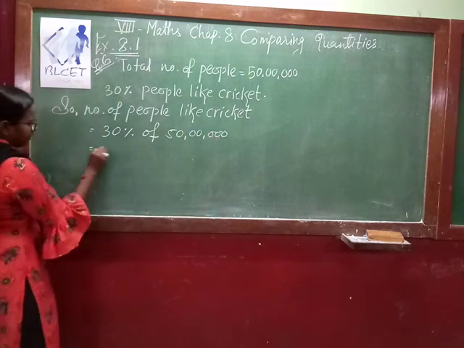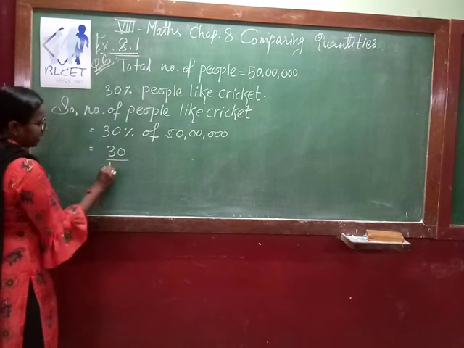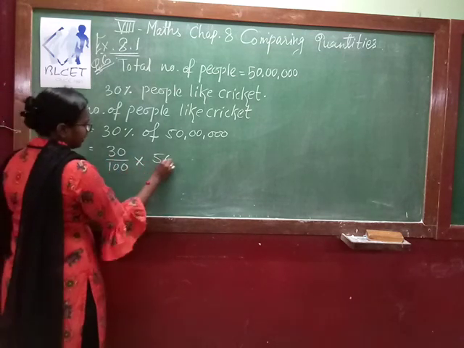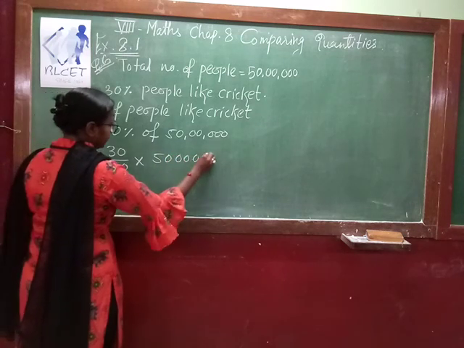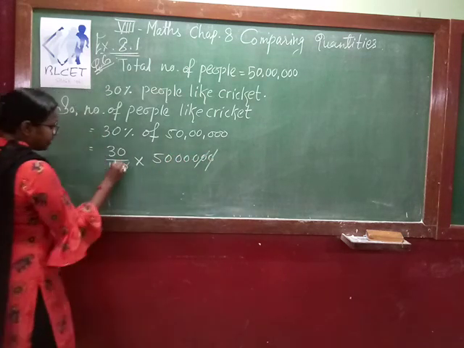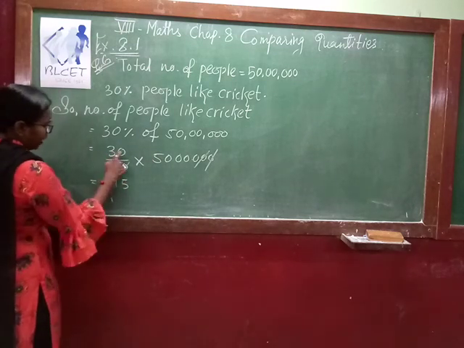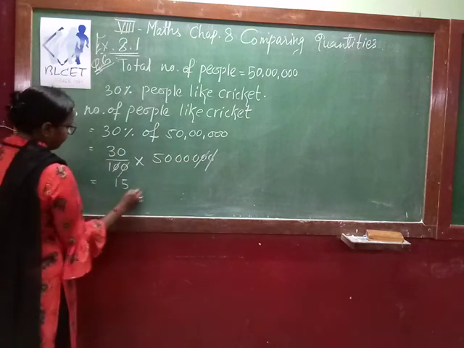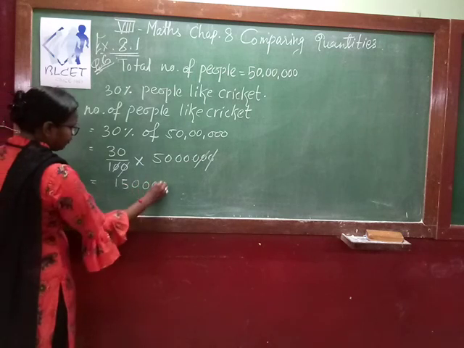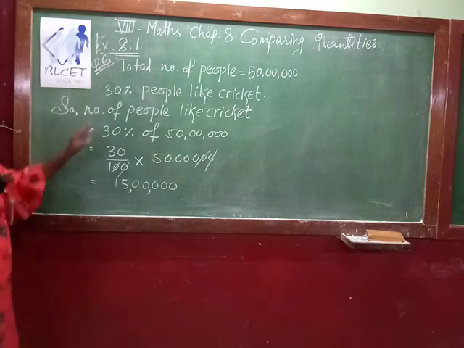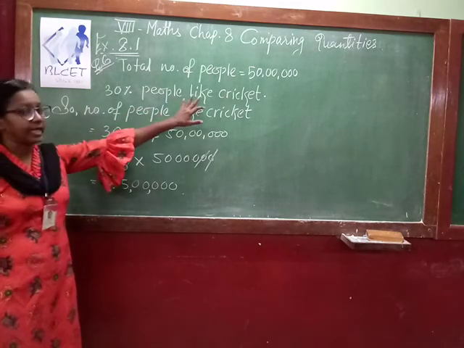So which is equal to 30 divided by 100 multiplied by 50 lakh. These two zeros will get cancelled. So what is left? 5 times 3 is 15. 5 0. So what is the answer? 15 lakh. So 15 lakh people like cricket.